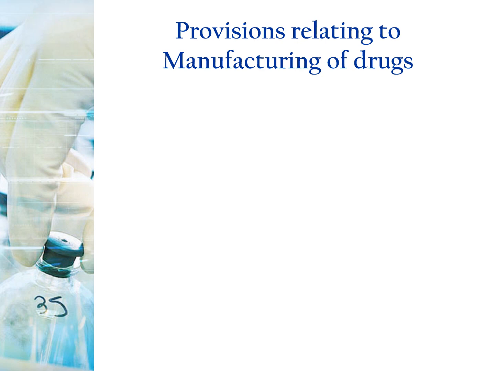The following categories of licenses are granted after satisfying the various conditions for the manufacturing of drug. Here we are going to see them one by one.